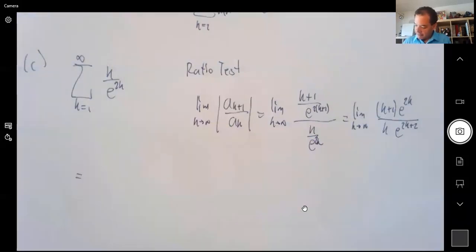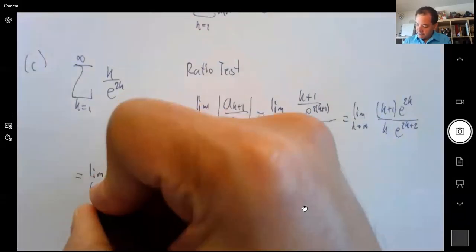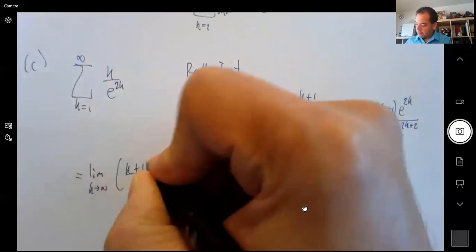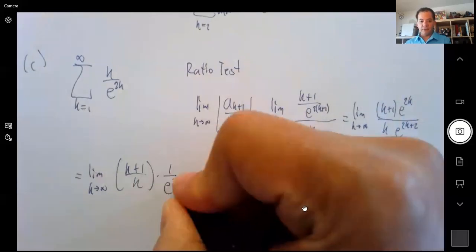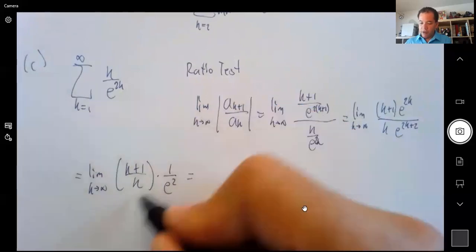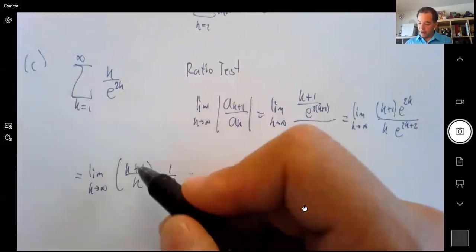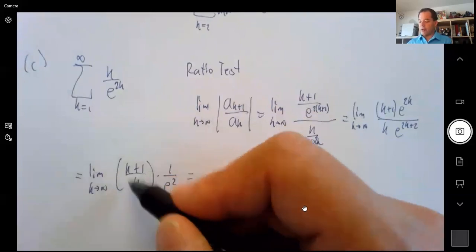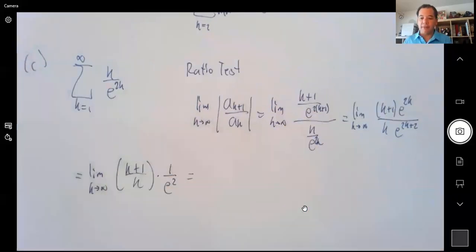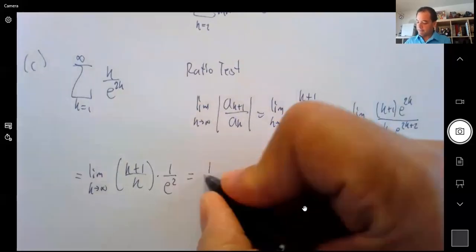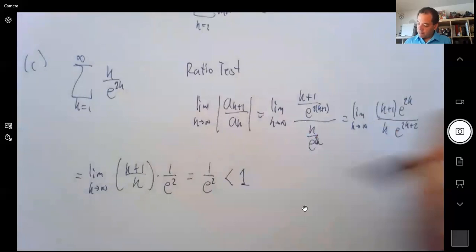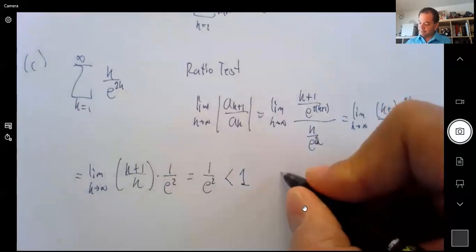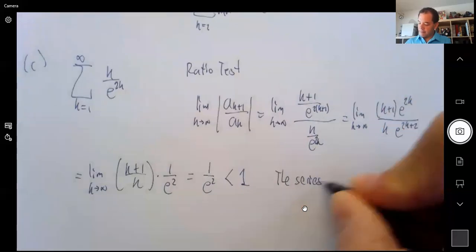And that's the same as k plus 1 over k times, and what is this? The 2k's go away, so it's 1 over e squared. And then when we do this limit, this goes to 1, right? Because it's a rational function, both grow at the same rate, and the leading coefficient is 1. Or you could do L'Hopital's rule, or you could divide by the largest power in the denominator. Either way, this part is 1, so you get 1 over e squared, and e is like 2.7, so this number is definitely less than 1. So the series converges by the ratio test.